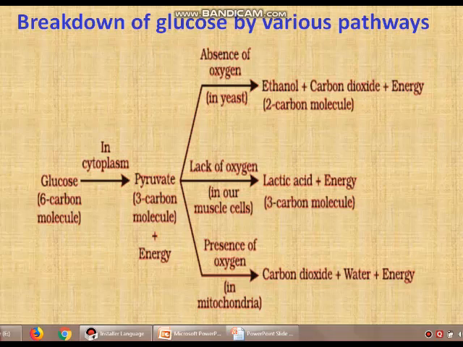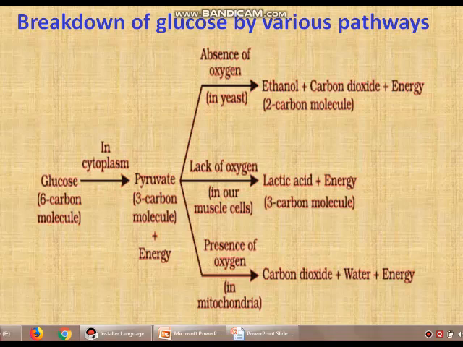Now you can observe that this pyruvic acid is later converted into carbon dioxide and water plus energy in the presence of oxygen. That means in aerobic organisms, pyruvic acid is converted into carbon dioxide, water and energy in the presence of oxygen in an organelle, the mitochondria.